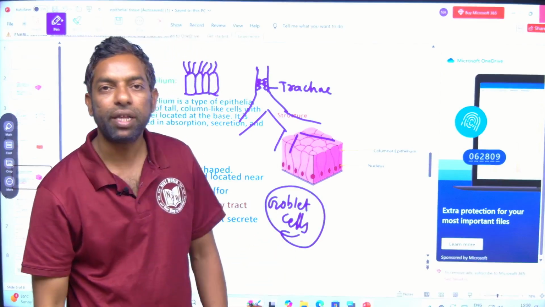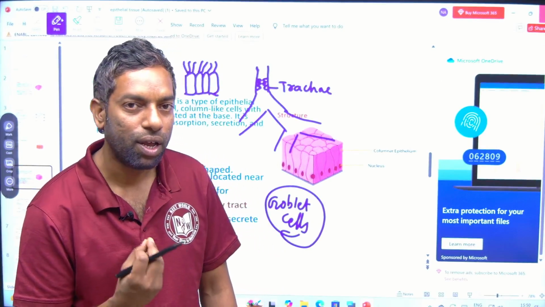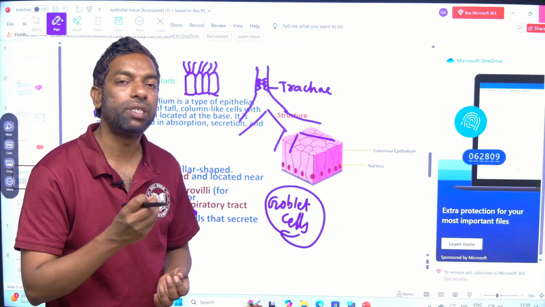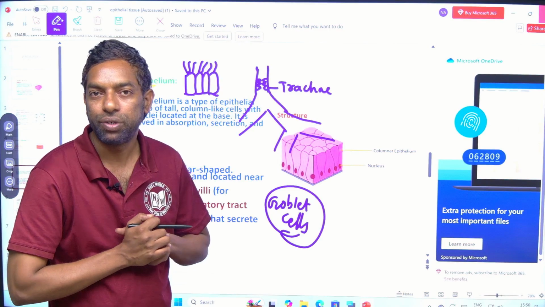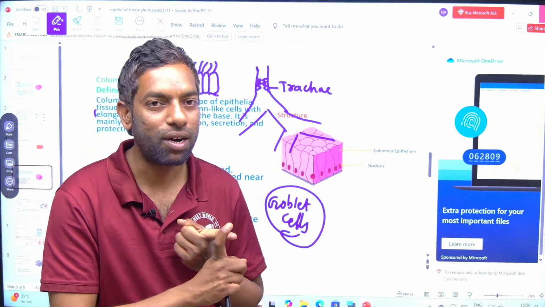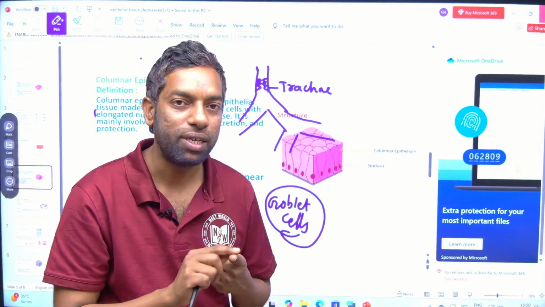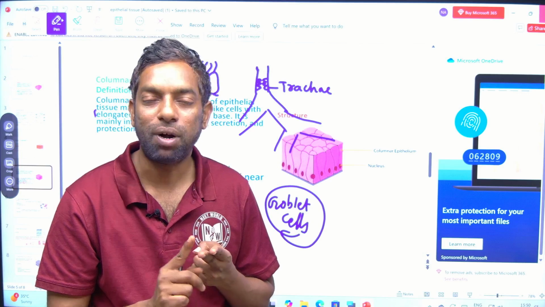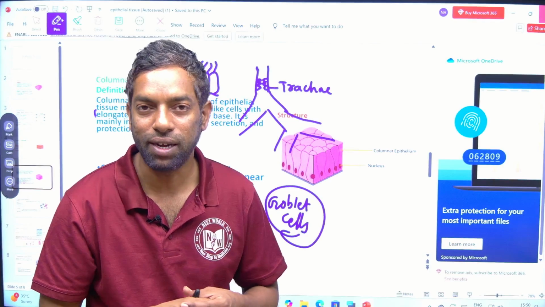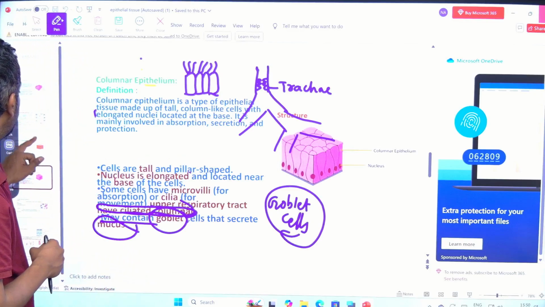Goblet cells mean they can secrete something fluid. Where there are goblet cells, there is the upper respiratory tract also. Some columnar epithelial tissues are modified into the goblet cells. In the upper respiratory tract, columnar epithelial tissue is modified into the cilia, and some are modified into the goblet cells to secrete mucus to trap the bacteria. Okay. Next slide.